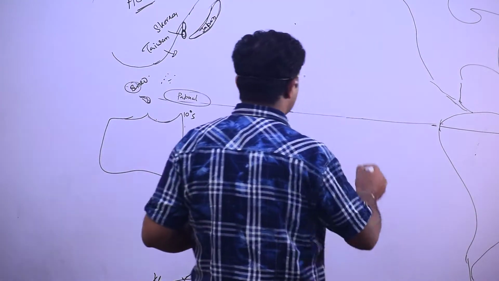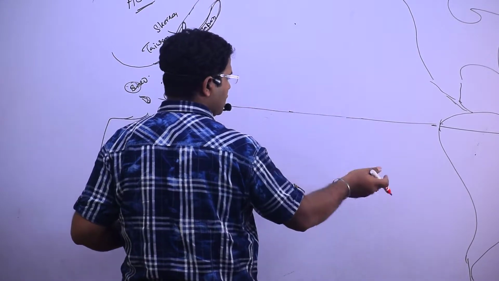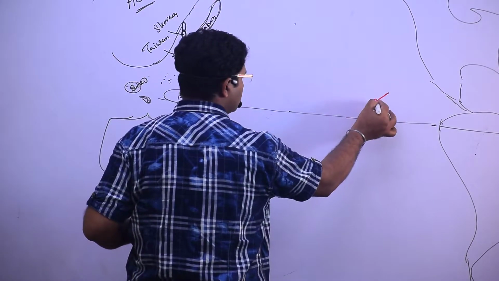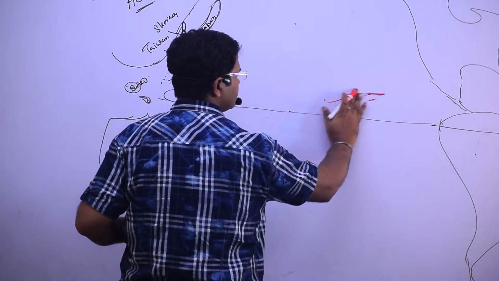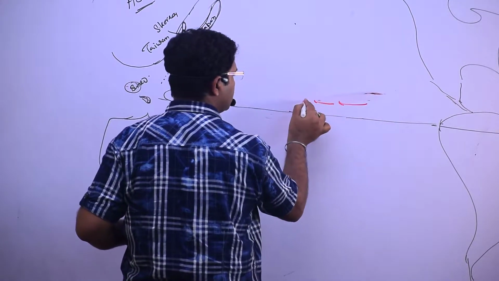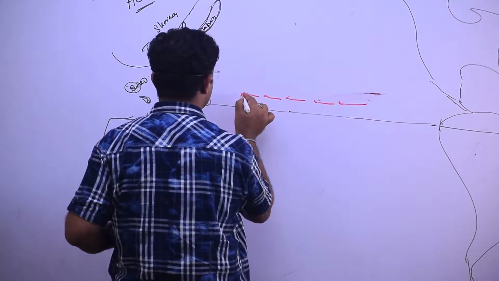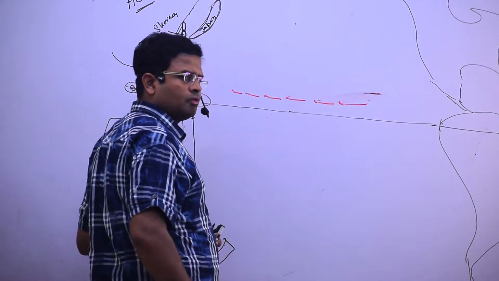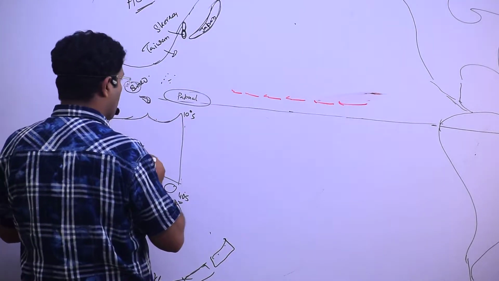Under the influence of northeast trade wind and southeast trade wind, what is the formation? North equatorial current. Yes.